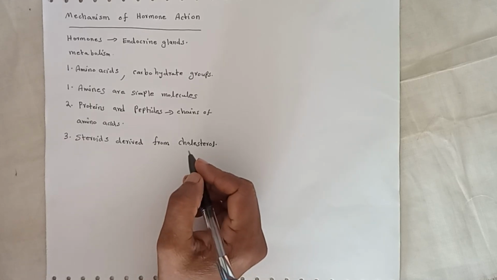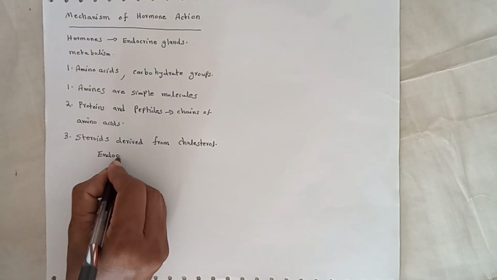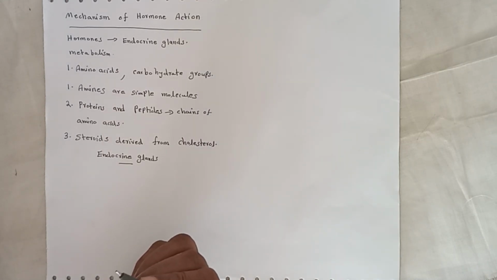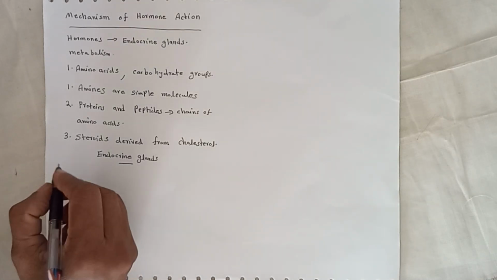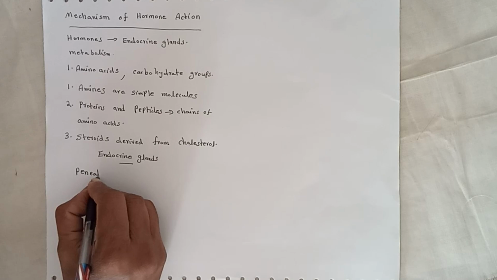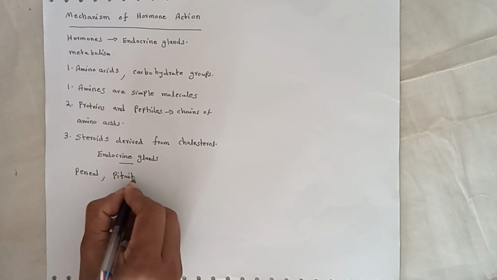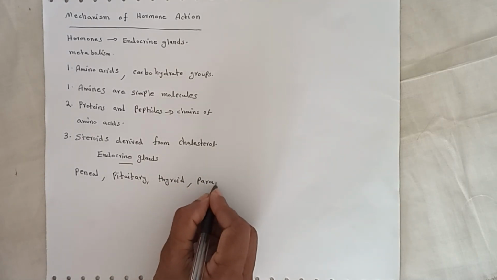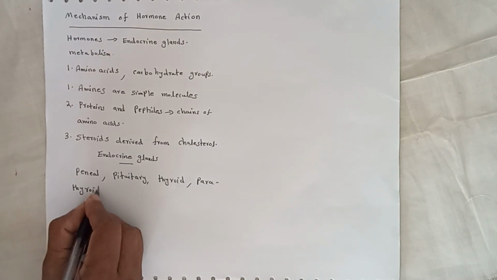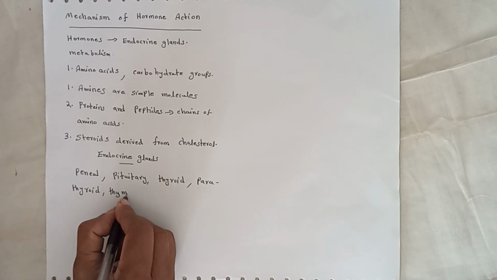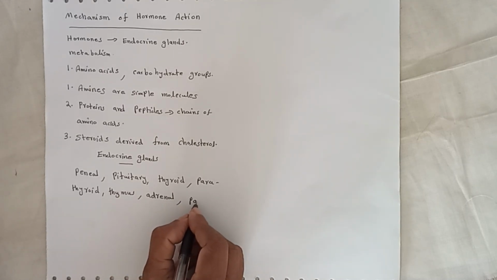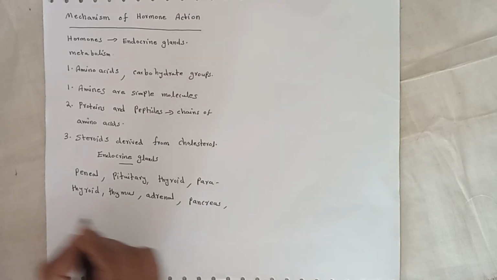The main endocrine glands are pineal, pituitary, thyroid, parathyroid, thymus, adrenal gland, pancreas, testis and ovary.